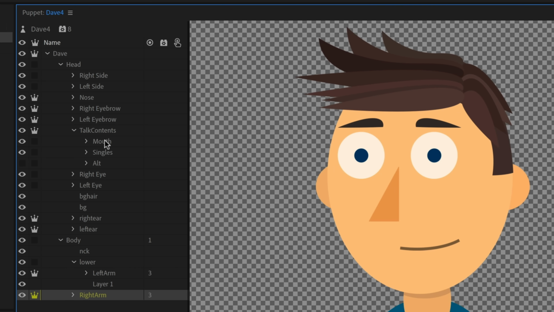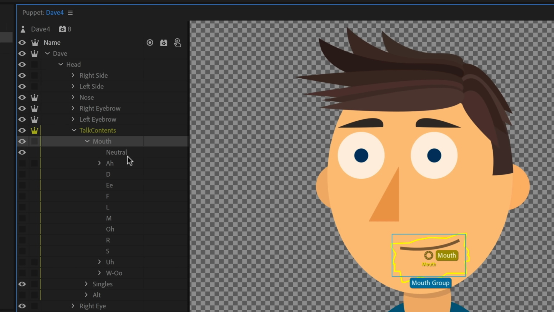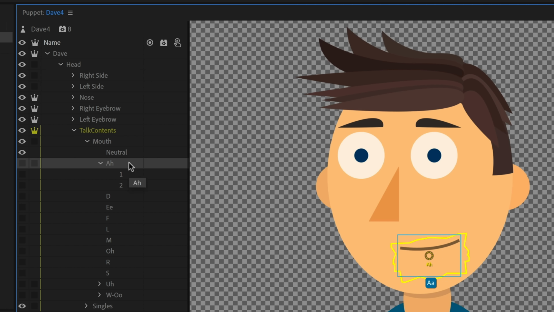I'm going to do one more thing before I check out my progress, and that's I noticed that the mouth was disappearing every once in a while, and I've got a lot of different mouth things that I'll figure out later, but for this mouth set, several of the mouths are actually multi-frame sequences. This is actually a 2-frame sequence of the mouth kind of opening. This helps give your mouth a little bit more of a fluid lip sync quality. So what I'm going to do is select all 3 of these that are multi-frame sequences. In this case, it's Ah, Oh, and Woo, and I'm just holding down the command key on Mac or control on Windows to be able to select them all.